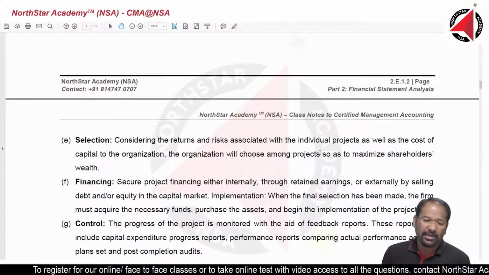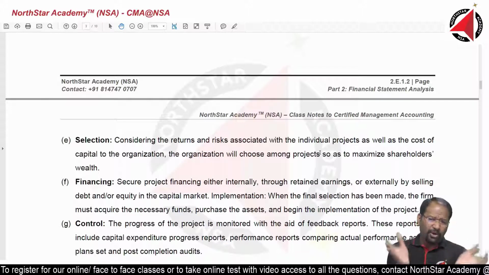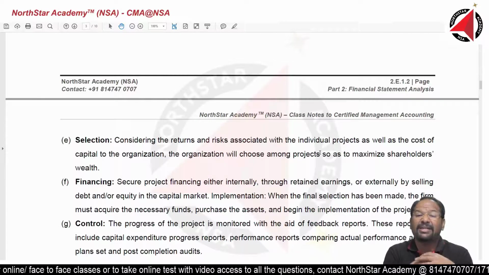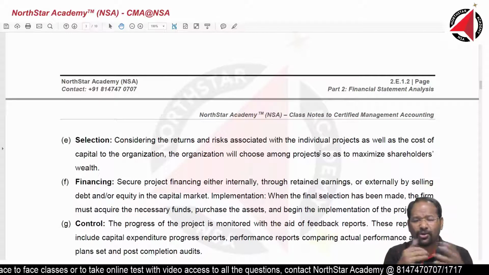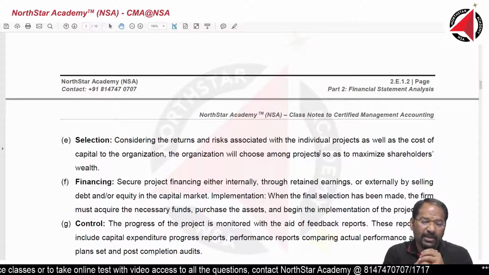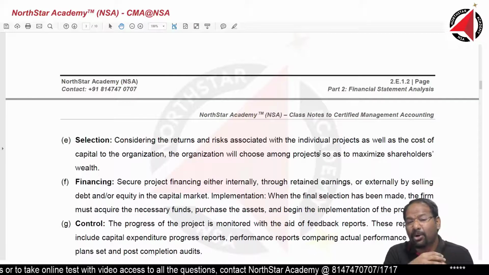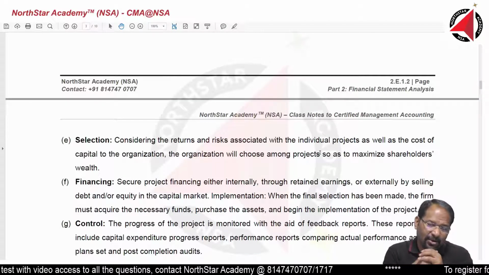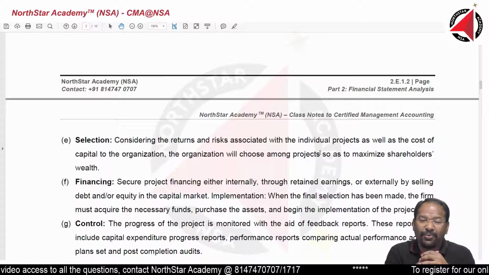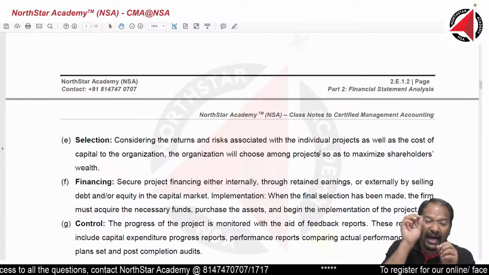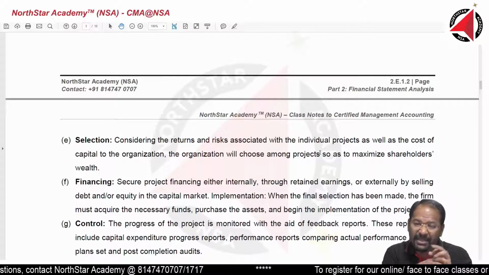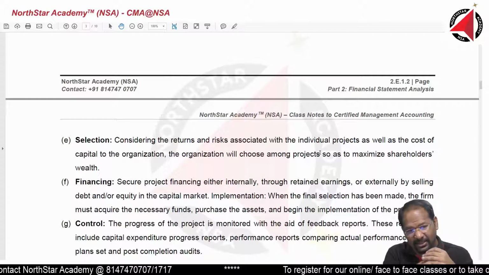So selection. After the evaluation, we have 5 projects. Out of 5 projects, 1 project was giving a negative return. Negative return, we are not going to look into it at all. Now the remaining 4 are giving positive returns. So we will use further methods for further analysis to find out which of the 4 is giving the highest and best return. And based on that, we will do selection.